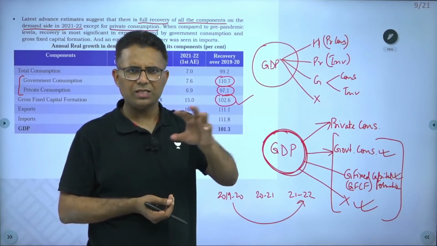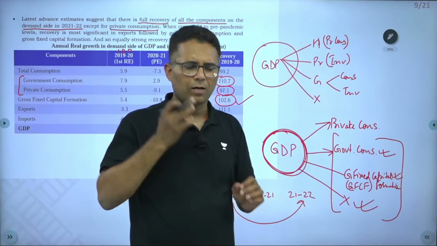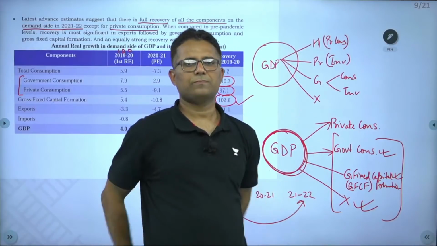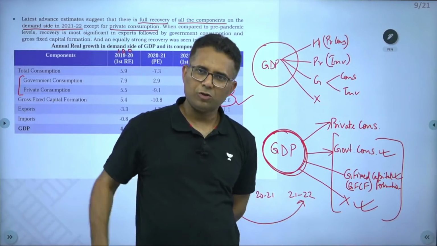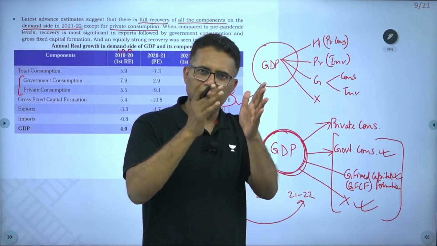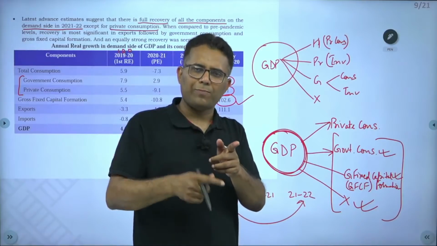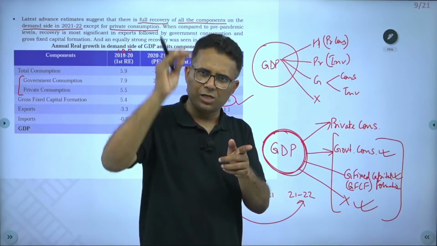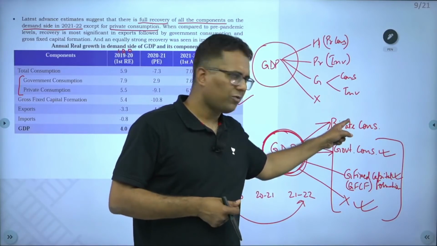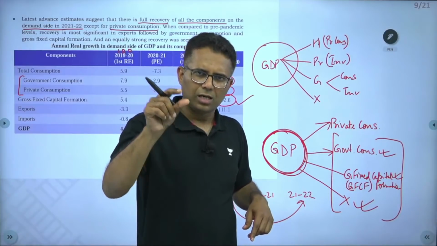Government has to a certain extent tried to increase private consumption, private demand, but it is focusing more on capital expenditure. Government is saying that if it spends on capital expenditure, it will have a multiplier impact, it will crowd in the private sector, the private sector will invest, jobs will be created, and this will get corrected. And government is not very much concerned about this, maybe because the elections are still 2 years away.